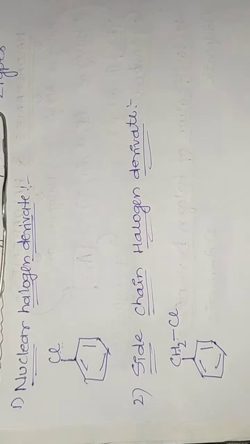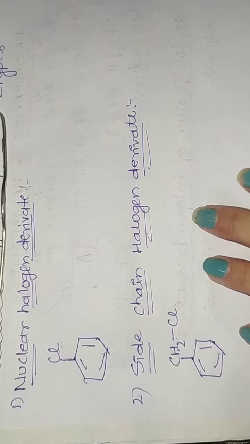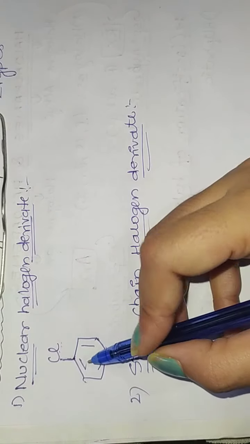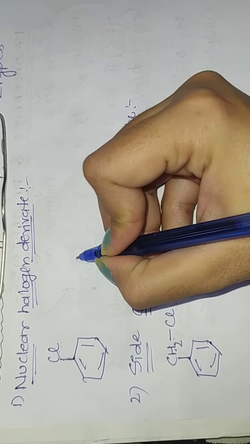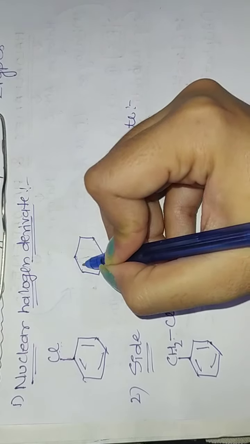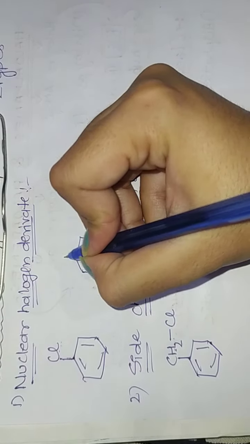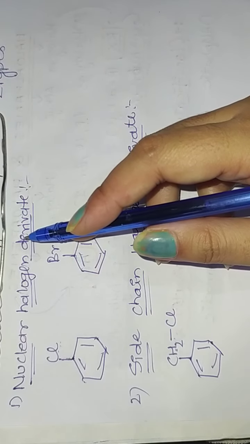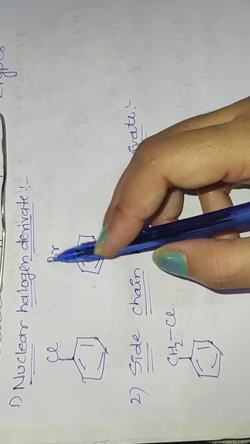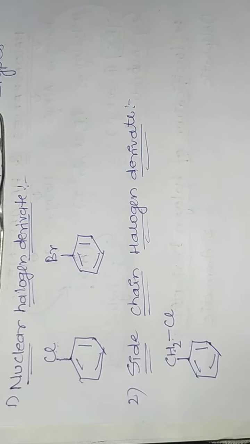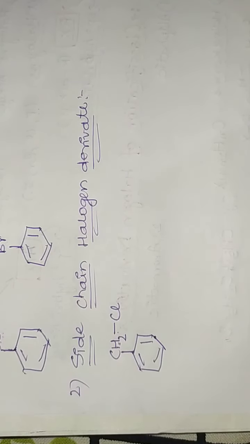The next topic is types of halogen atoms, that means which halogen atom is attached. When chlorine is present on a benzene ring, we write chlorobenzene. If bromine is present, that is bromobenzene. If fluorine is present, that is fluorobenzene. If iodine is present, that is iodobenzene.